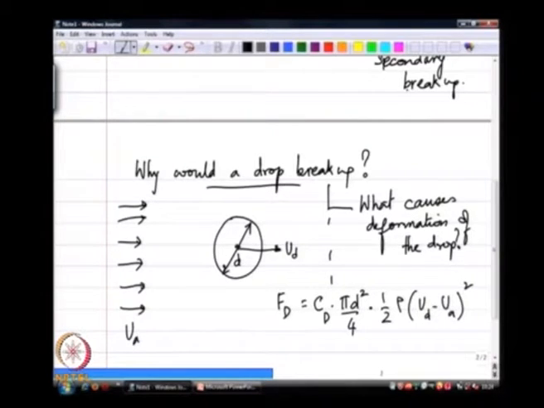Now, does it matter if ud is greater than ua or ua is greater than ud? Not really, because all I care about is the relative velocity. I could have a stationary drop be impacted by a sudden high speed air, or I could have the drop be injected at a high velocity into quiescent air, it does not matter.